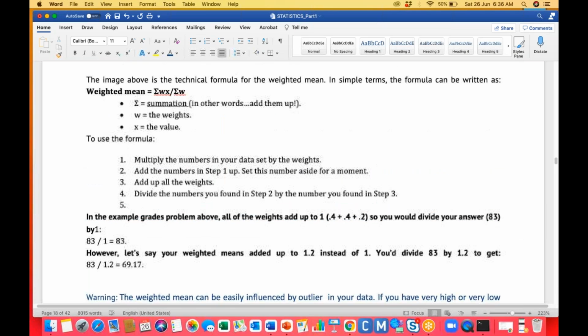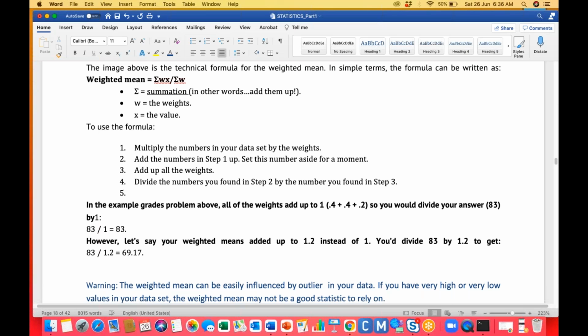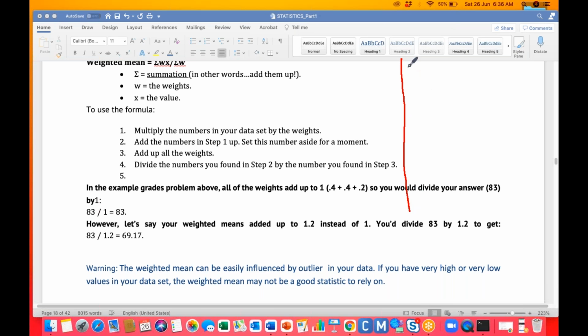Just tell me. In the warning, what do you mean by very high or very low? How much is very high and how much is very low? Yes, for that you need to see the data. Let us consider I'm taking the ages of the students in my class. I have 10 students there.